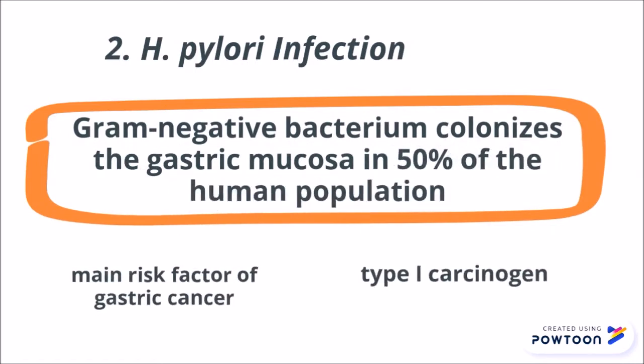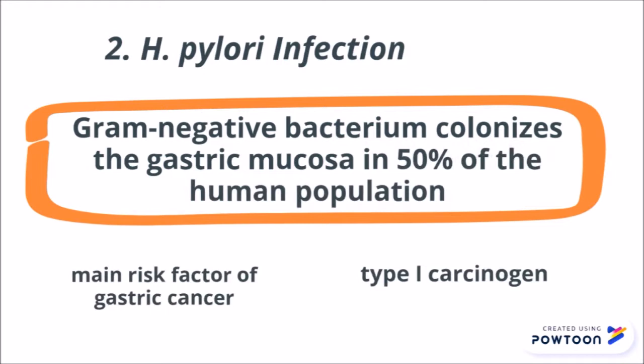Next is Helicobacter pylori infection. Helicobacter pylori is a gram-negative bacterium that colonizes the gastric mucosa in 50% of the human population. It is one of main risk factors of gastric cancer and had been declared as type 1 carcinogen.